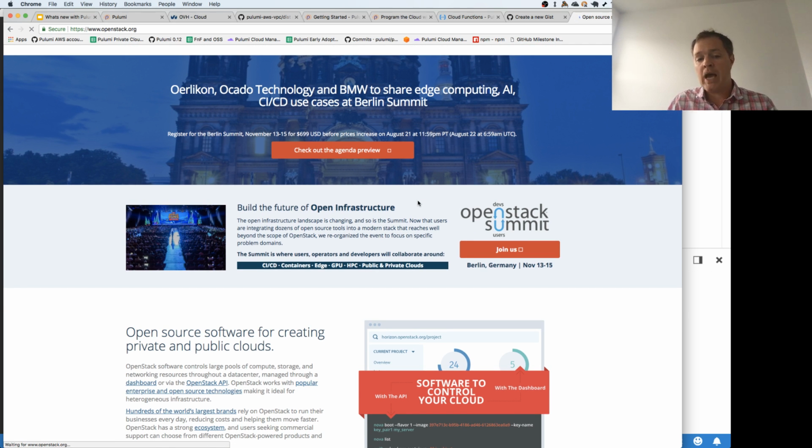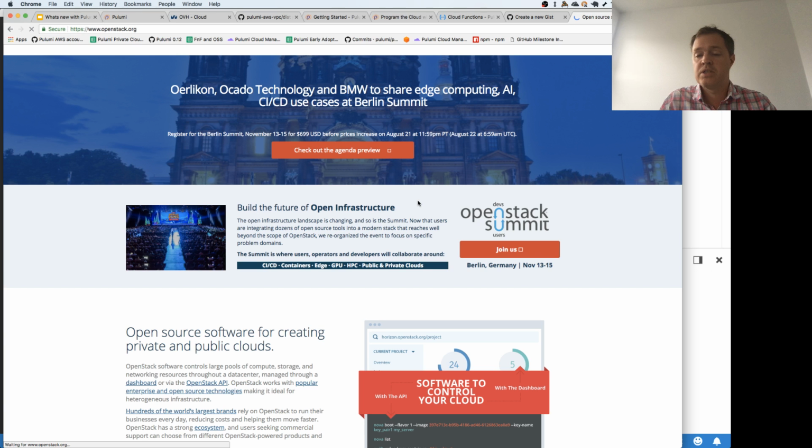And so having support for OpenStack means there's a wide variety of different platforms that you can now target from Pulumi as well. If you're not targeting AWS, if you're using one of these other platform providers as a cloud backend that does support the OpenStack API, you're now able to bring all of the tools from Pulumi to that cloud environment as well. And so this is a really nice thing to have available. It's also available from a number of on-premise providers.